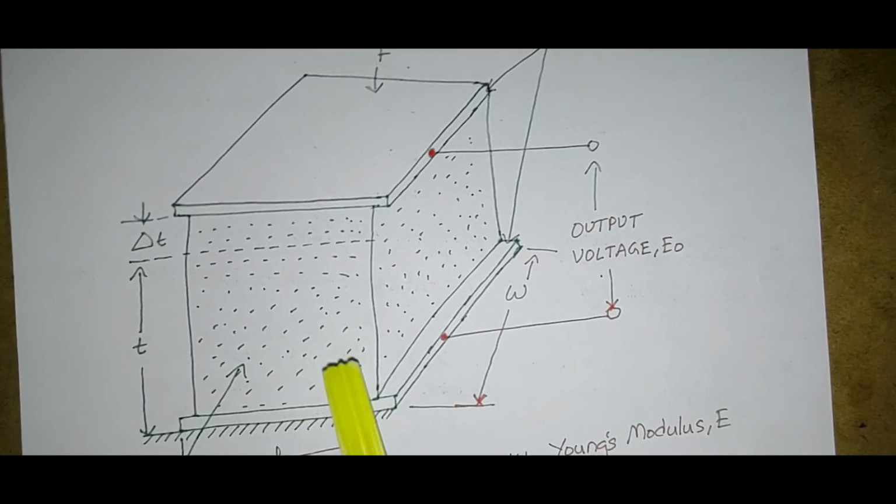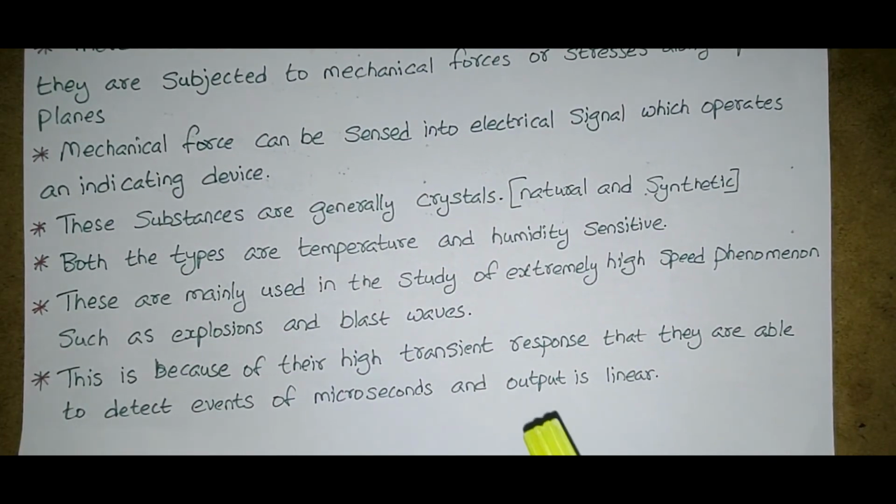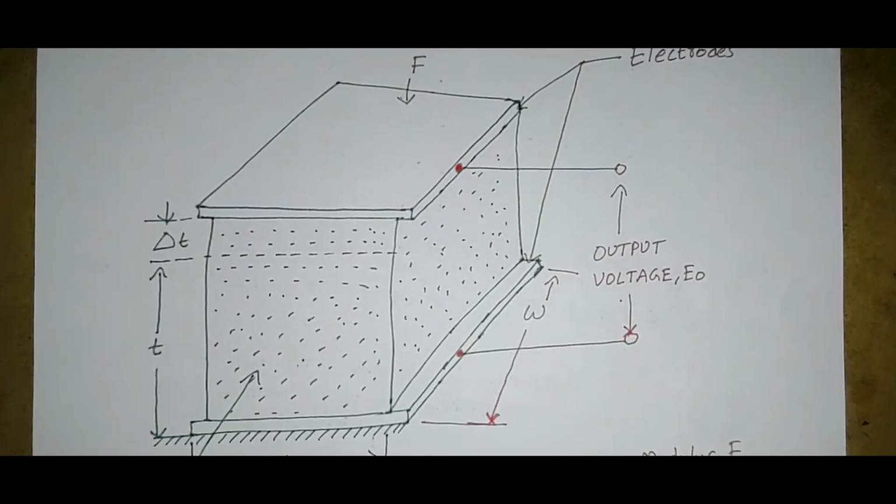Next, we can see some advantages. Definitely, you will get a question regarding the advantages of the piezoelectric transducer. It is suitable for high speed phenomena such as explosions and blast waves. This is because of their high transient response, they are able to detect events of microseconds, and the output is linear. These advantages you can write, but the disadvantages are low output, and sometimes the crystal will break. These points you can write for this piezoelectric transducer.